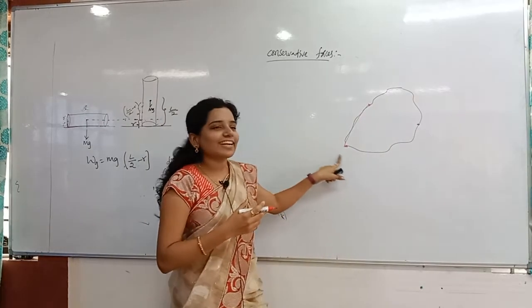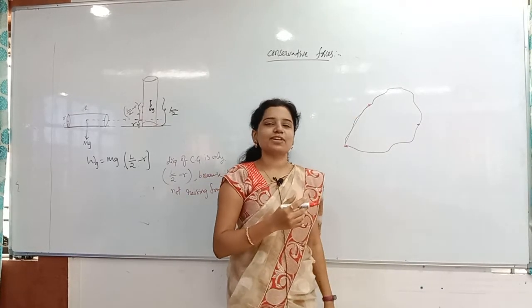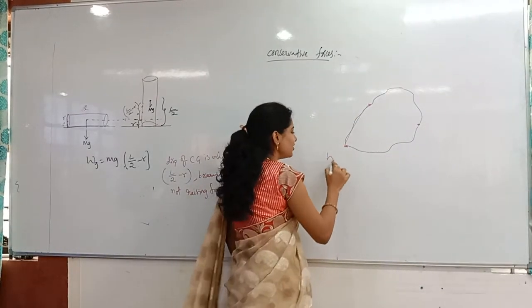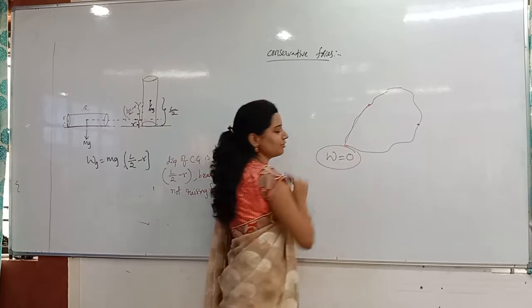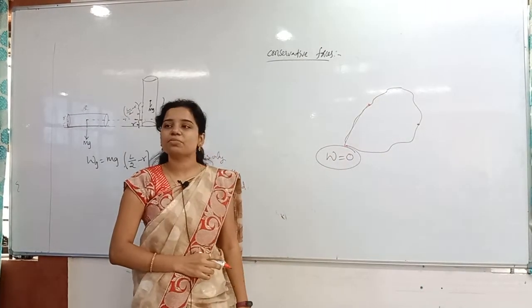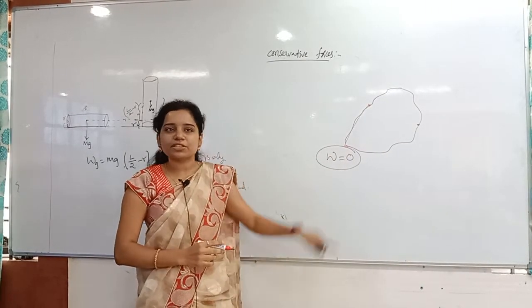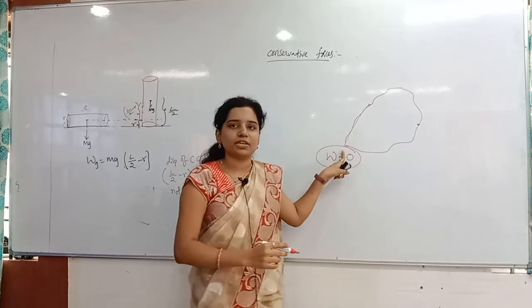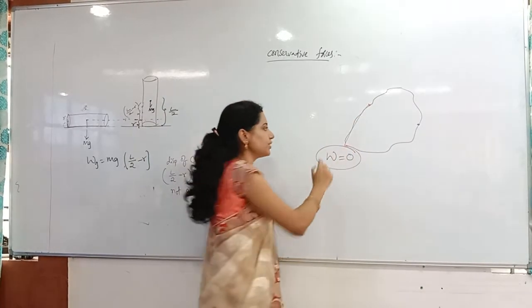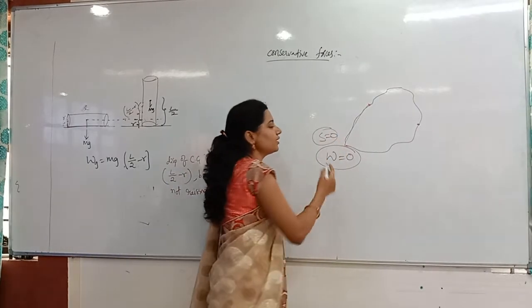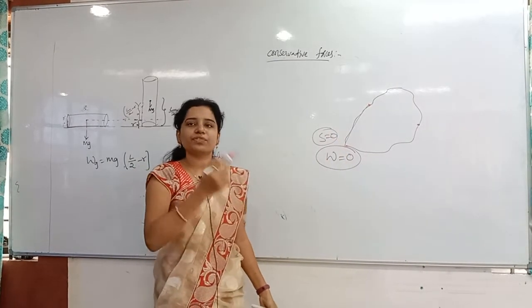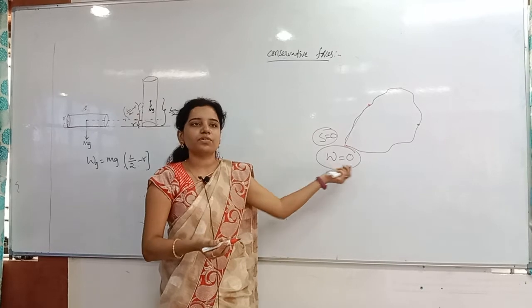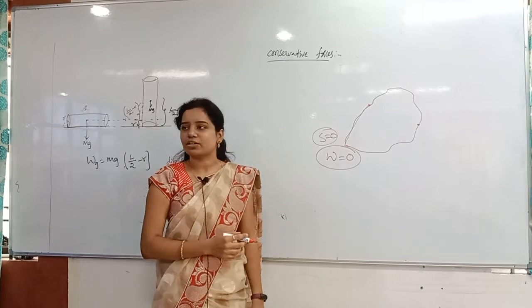See, in the conservative forces, the work done around a closed path is equal to how much? 0. Because displacement is how much? 0. Initially I am starting here, and finally also I am coming here only, so my displacement S is 0. Work done by the force is F into the displacement, so you get 0 work done.